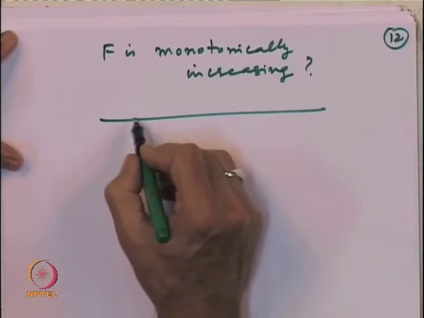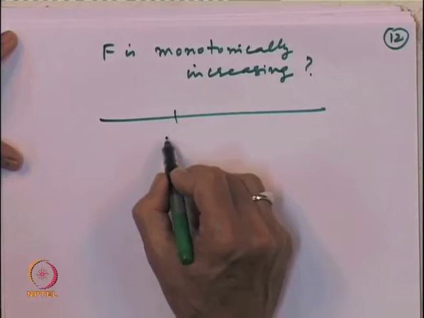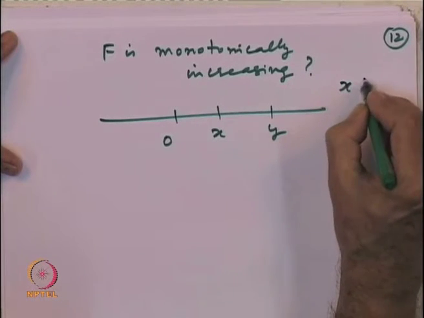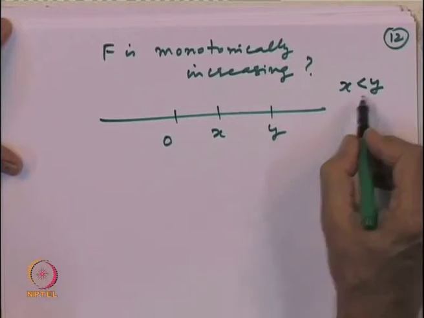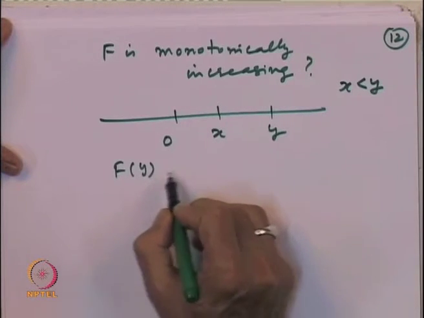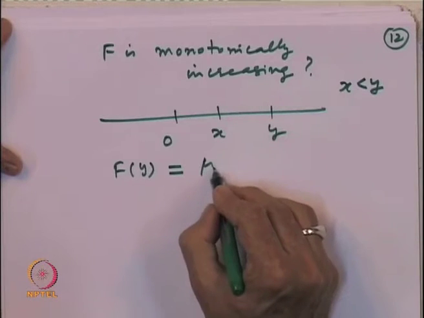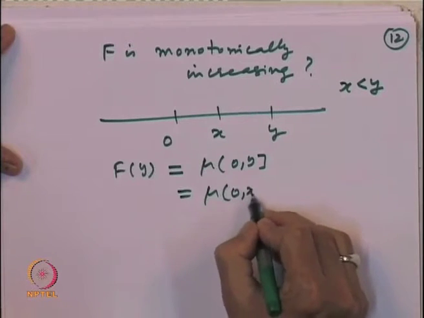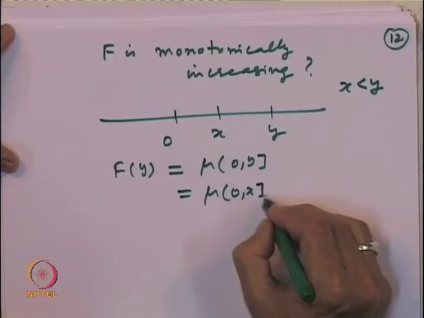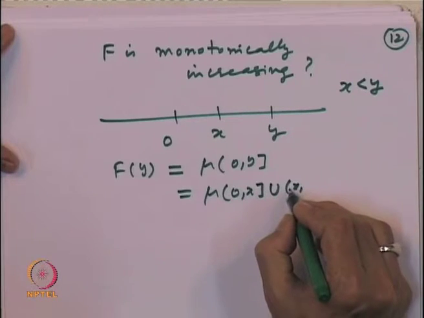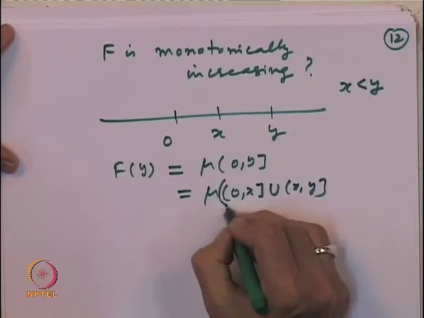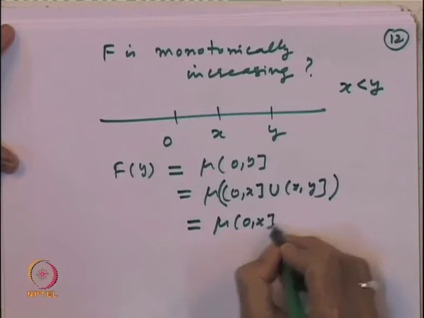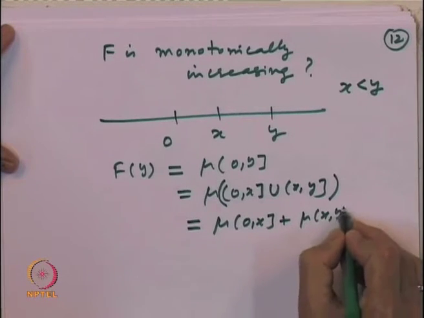So, let us take 2 points. Here is 0, here is x, say here is y. Okay. So, we have got x less than y, we want to calculate f of y. So, what is f of y? By definition it is mu of 0 to y, and that I can write as mu of 0 to x union x to y. Using the finite additive property, that is mu of 0 to x plus mu of x to y.